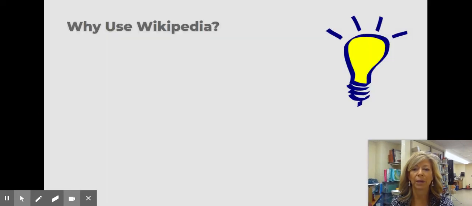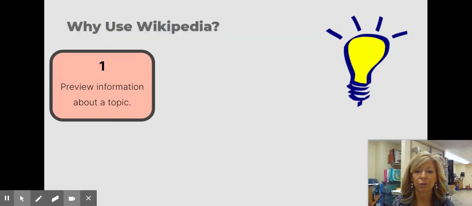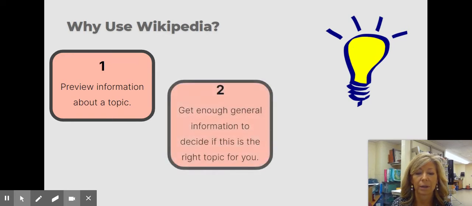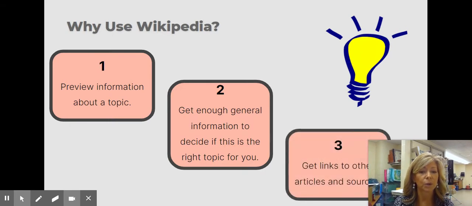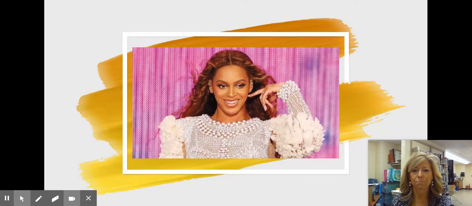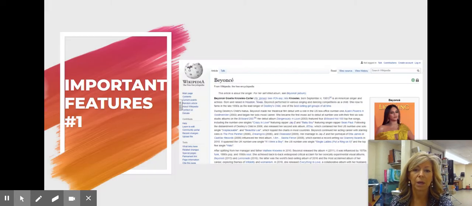So why use Wikipedia? You can preview information about a topic. You can get enough general information to decide if that's the right topic for you. And you can also get links to other articles and other reliable sources. And that's what we want to show you today. So if I were to do a little research on Beyonce, I would start with Wikipedia just to get an overview of her life and to see if this is something I really want to pursue.